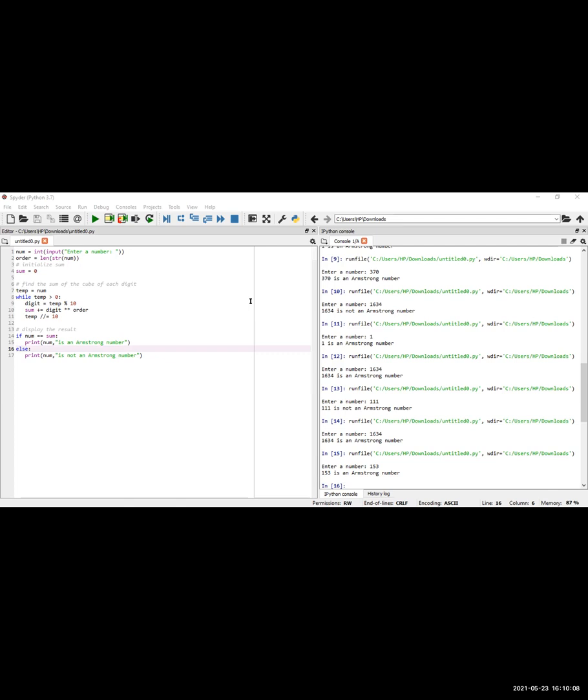I think you have understood why I have used this order here and why this length has been introduced. I have seen two of you have done it, and that is actually the generalized solution. But I am not saying the rest are wrong. The rest are also correct as per the logic mentioned previously, because someone said Armstrong number means the cube of the digits, and we generally consider 3 digits, but that is not true all the time.